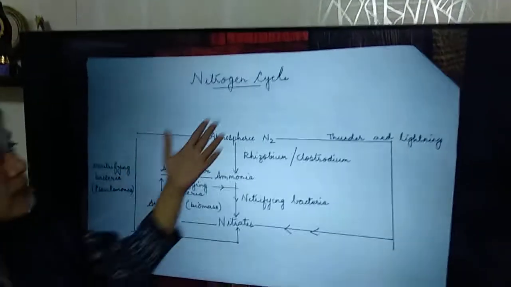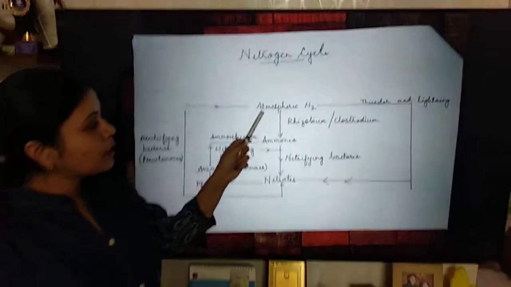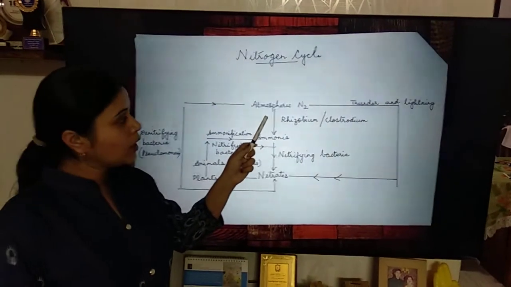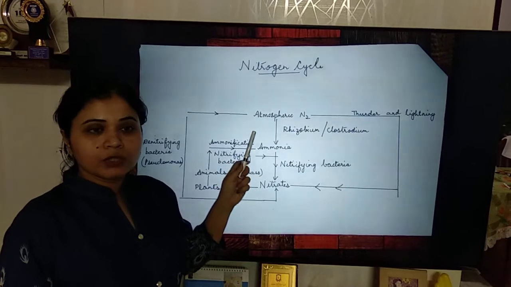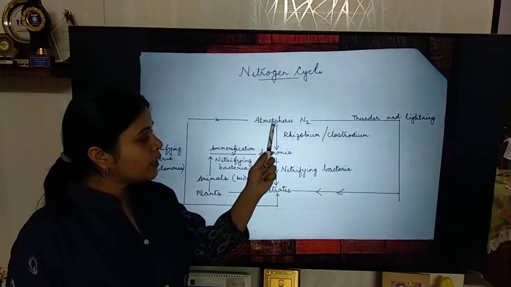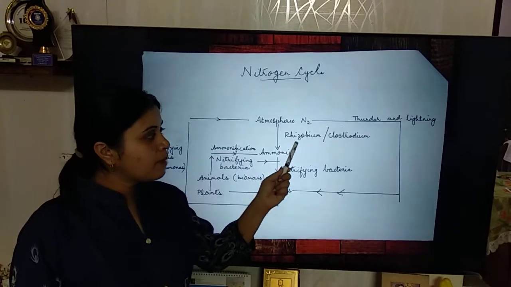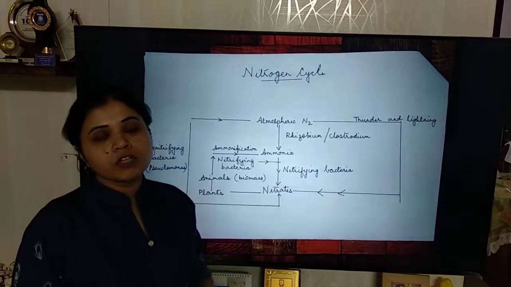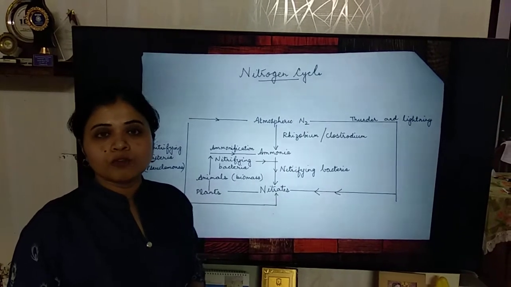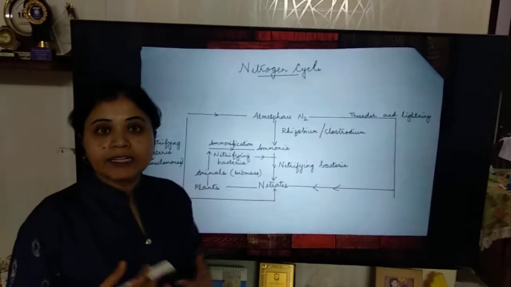Now just look at this nitrogen cycle. I have drawn the diagram here. You can see the first part, that is the atmospheric nitrogen. Atmospheric nitrogen is the nitrogen contained in the atmospheric air. Atmospheric nitrogen is converted into ammonia first by the bacteria Rhizobium, which is found in the root nodules of the leguminous plants. Leguminous plants means all the dal items which you have.